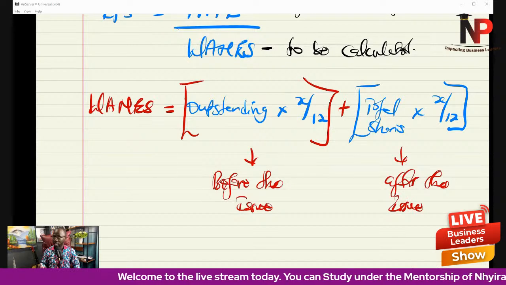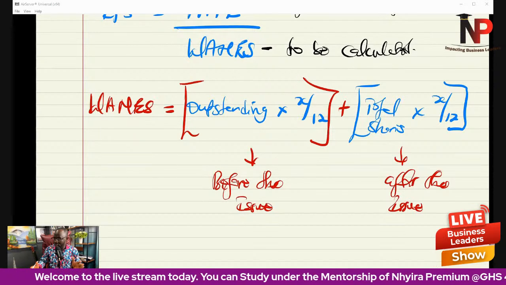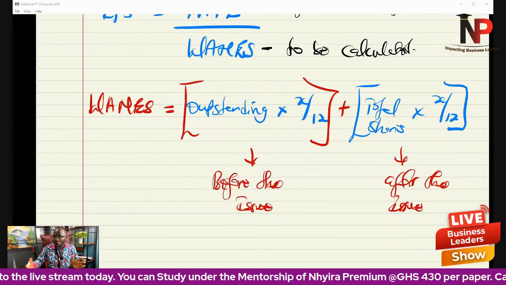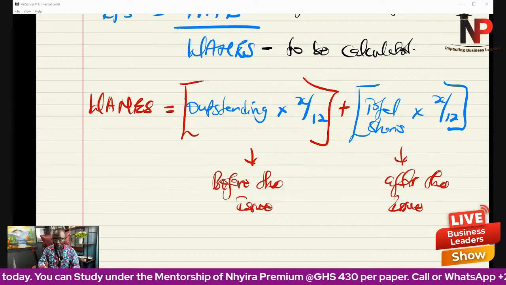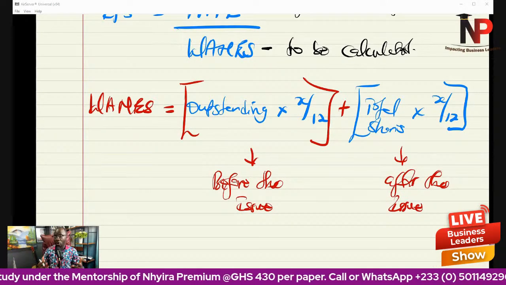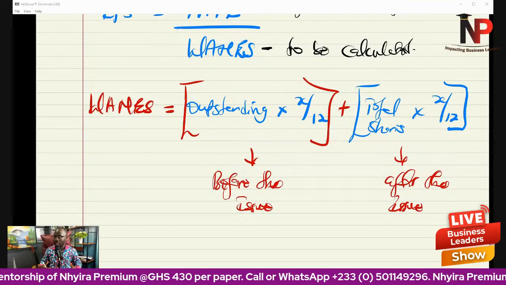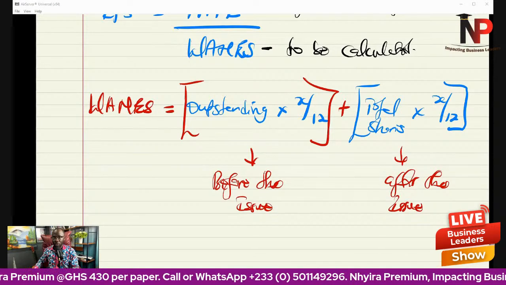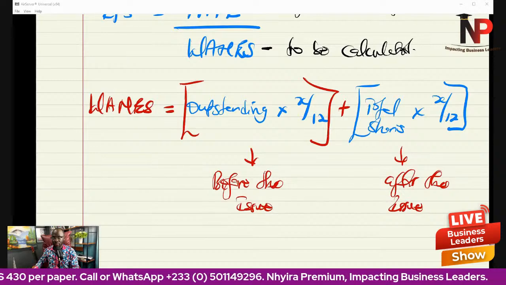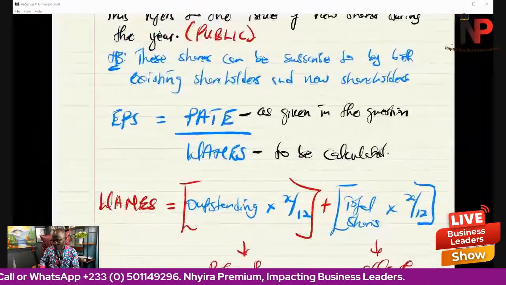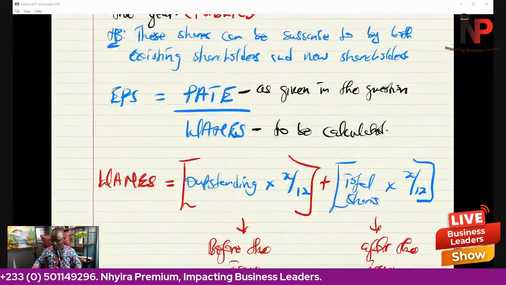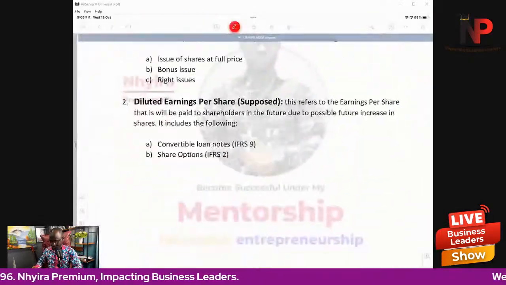Okay, the shares before the issue. How long has that been in the business? How long has that been with the organization or for the year? And then we'll be able to do a calculation for the period in that case. So let's crunch some numbers, and let's bring it straight up into it.